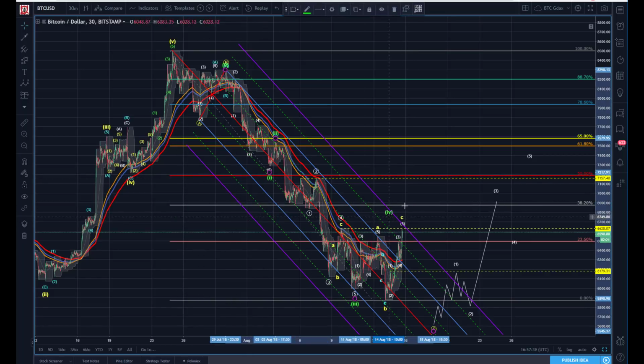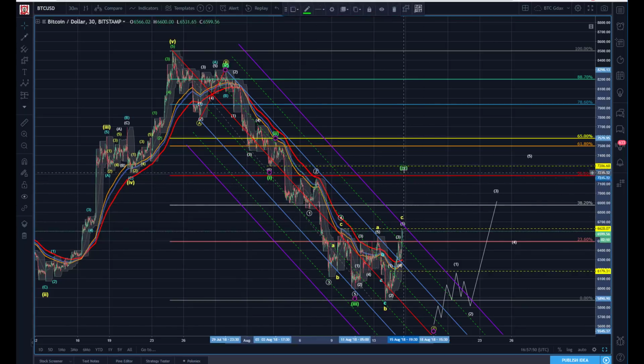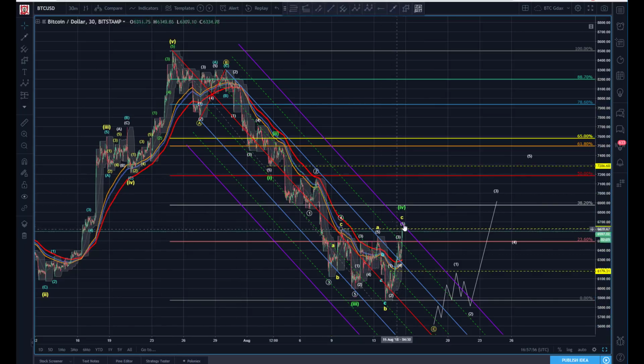Let's come over here, with this being our 1. If I take this and bring it back over to this 1, we've got to get to 7286 to invalidate this count. So it would be highly unlikely that we'd have a 4 going that high. So it looks like we're going to challenge this high right now, and it would not surprise me that we finish.